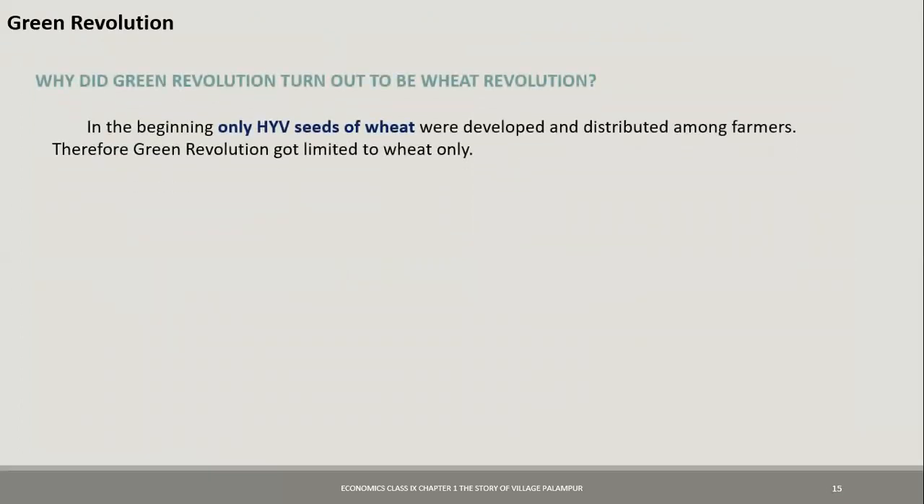Now there is a problem. Why did Green Revolution turn out to be a wheat revolution? What happened was, in the beginning, only the HYV seeds of wheat were developed and distributed. So all the farmers who were given these seeds started earning more. So the other farmers also got interested in the same type of seed, and they also started using the HYV seeds of wheat. Therefore, Green Revolution got limited to wheat because that was giving a lot of money to the farmers.